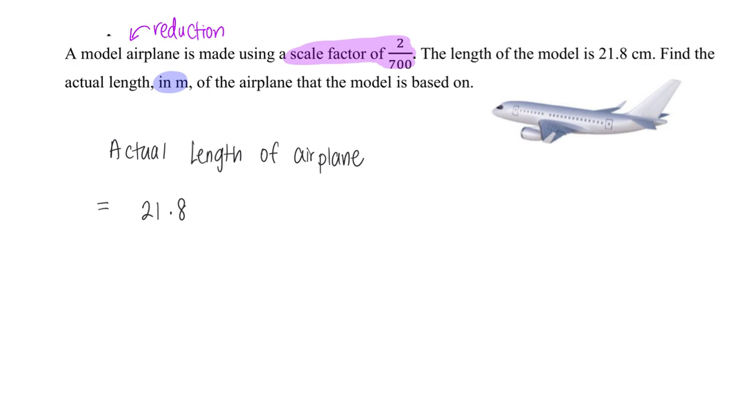Then all we have to do is divide by this 2 over 700, this scale factor, and that will give me 7,630 cm. Convert to meters: 76.3 meters. The conversion is to divide by 100. And that will be the answer.